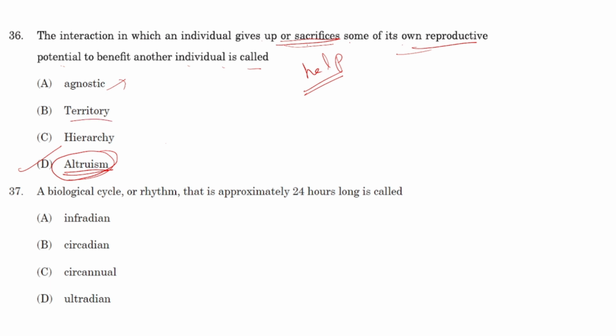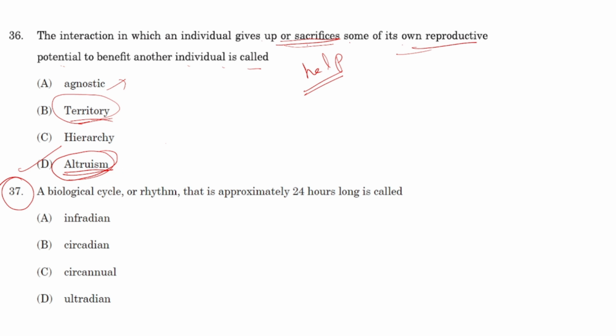Territory, that is a common behavior you must have observed, that animals don't allow other animals to enter into their territory. This is something very common you must have observed in dogs. Dogs usually urinate or defecate in their territory, and this is a sign to prevent other dogs from entering into their territory. So the right answer for this question will be D, that is altruism behavior. Okay, next, question number 37.